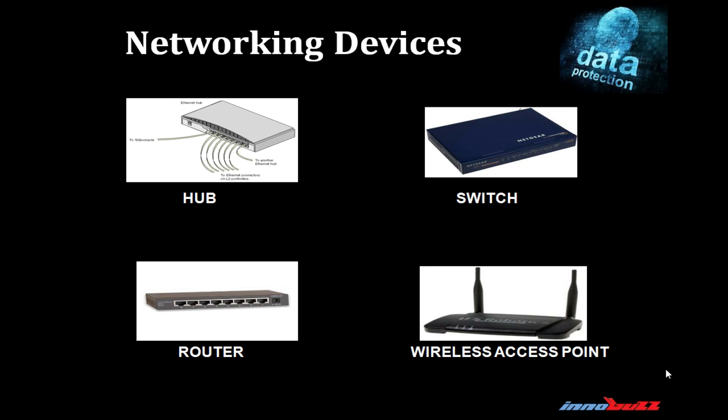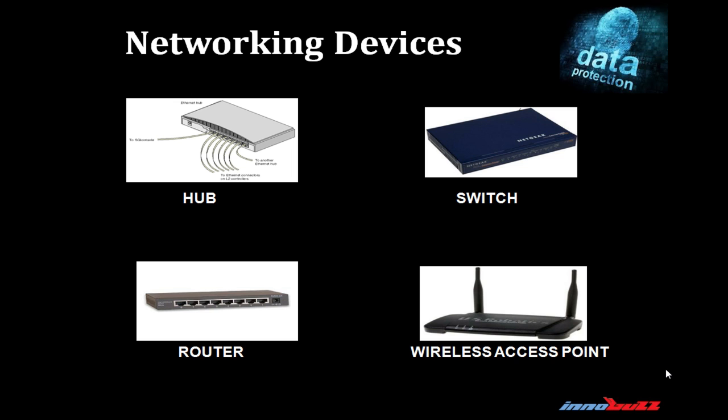Switch. A switch is an intra-network intelligent device. In the OSI model, a switch is installed in the data link layer. That's why it is called a layer 2 switch. A switch maintains a table which contains the listing of IP addresses and associated MAC addresses. What is a router? A router is an inter-network device used to transfer data packets from a source IP address to a destination IP address. A router is installed in layer 3 in the OSI model. That's why it is called a layer 3 device.